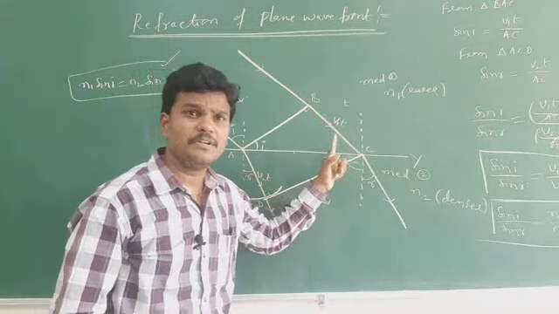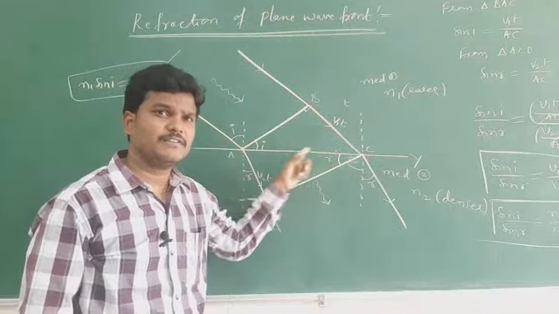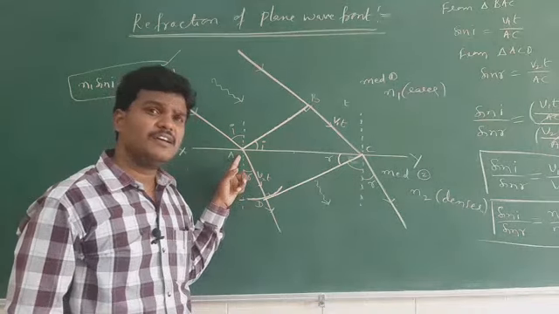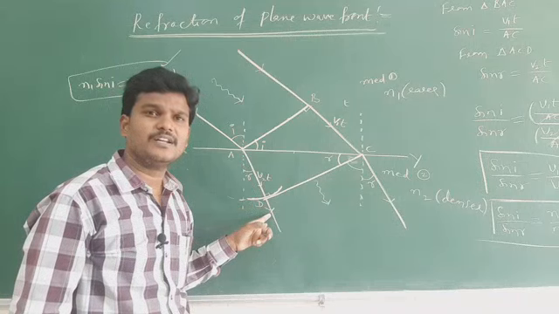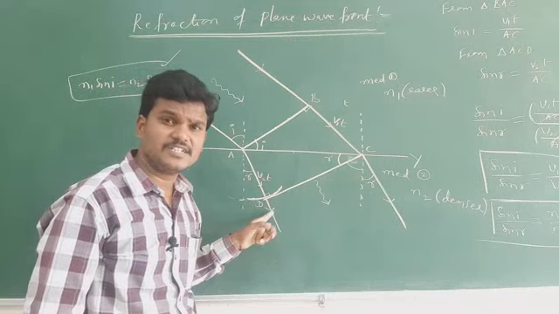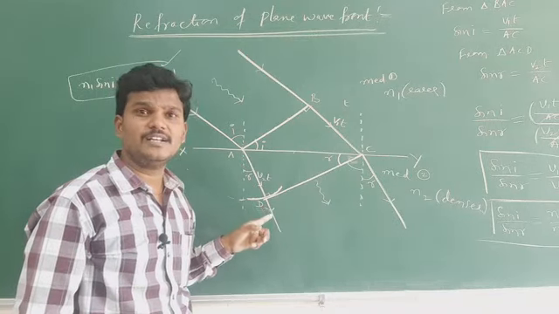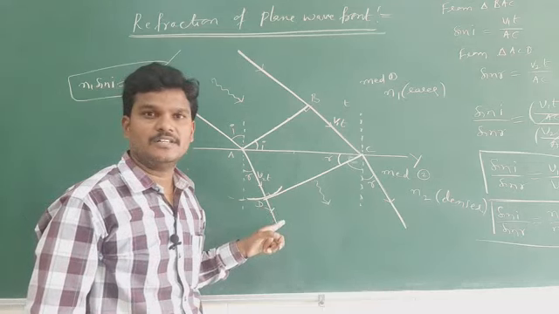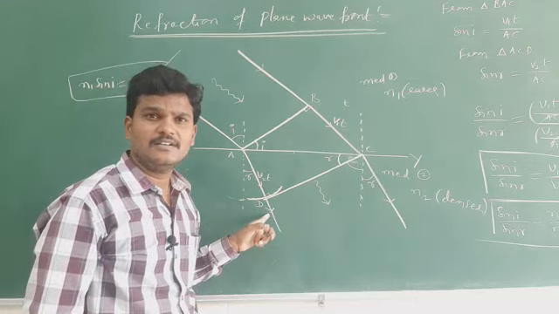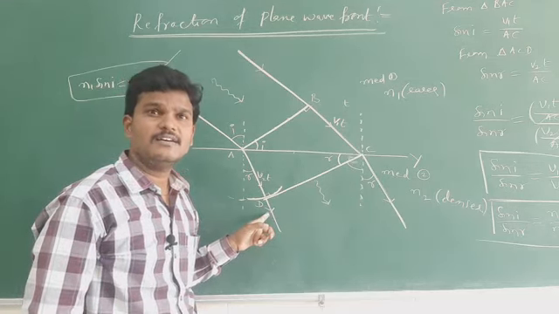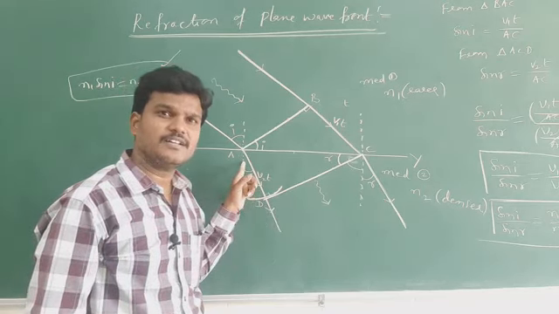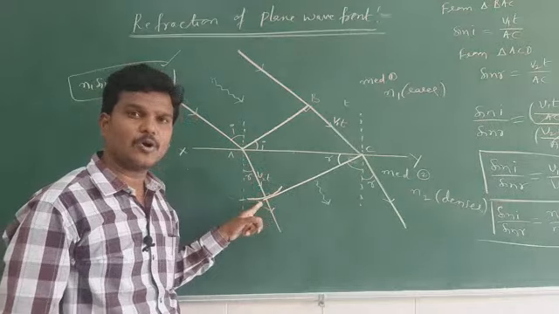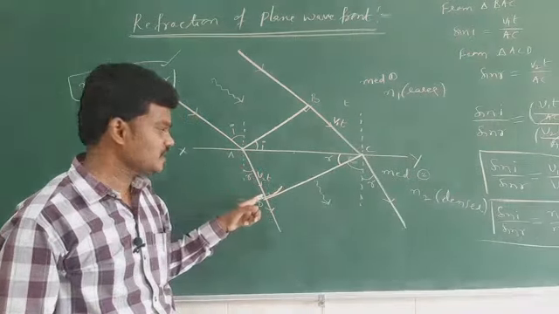In the same time interval, the particle at A also travelled a distance of V2T in the second medium. Take this V2T as a radius with A as center and draw an arc around A. Just I drawn.